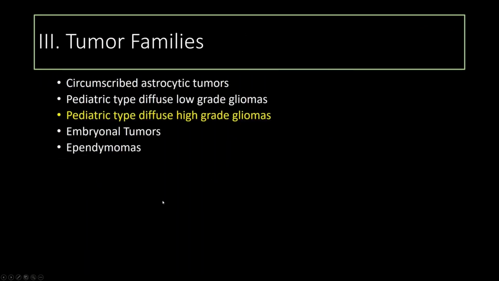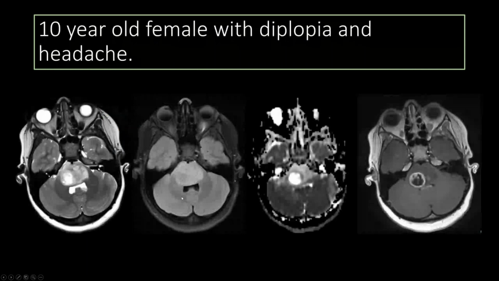So moving on to the pediatric diffuse high-grade gliomas. This was a 10-year-old female who presented with diplopia and headache. You can see here the typical appearance of an expansile mass within the pons, engulfing the basilar artery. There is an area of central necrosis with ring enhancement and reduced diffusivity. This is compatible with diffuse midline glioma, previously DIPG.